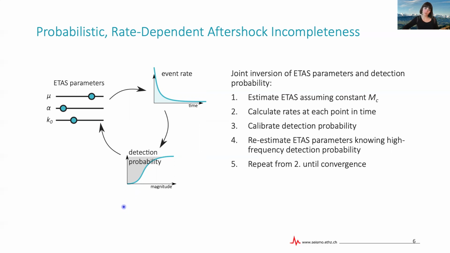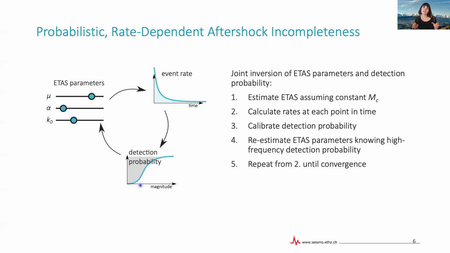And we do so by first estimating the ETAS parameters in the usual way, so assuming a constant magnitude of completeness. And then knowing the ETAS parameters, we can calculate the current rate of events at each point in time, because that's basically what ETAS is all about, right? We can calculate the rates of aftershocks of all previous events plus the background rates. And then having this current event rate at each point in time allows us to calibrate our detection probability function.